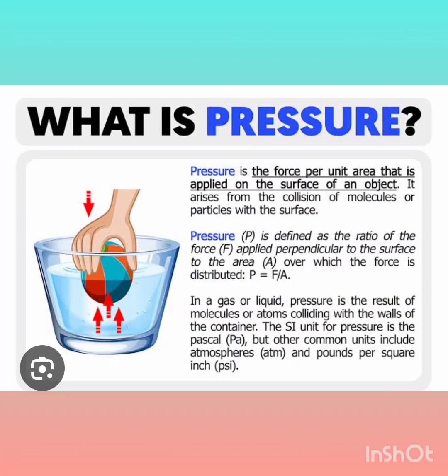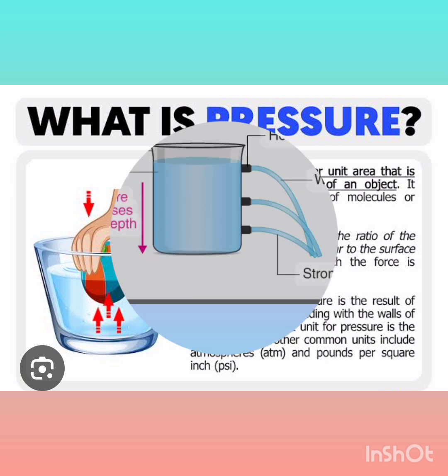Definition of pressure. Pressure is defined as the force exerted per unit area on an object or a surface. In the context of liquids, pressure is the force exerted by liquid on the walls of its container or object it submerges in. So pressure can be in different forms. It can be in liquid, it can be in air, it can be in anything.